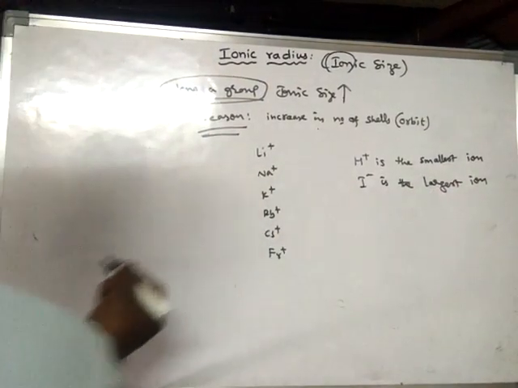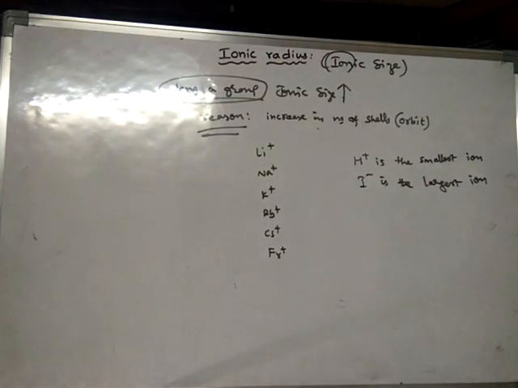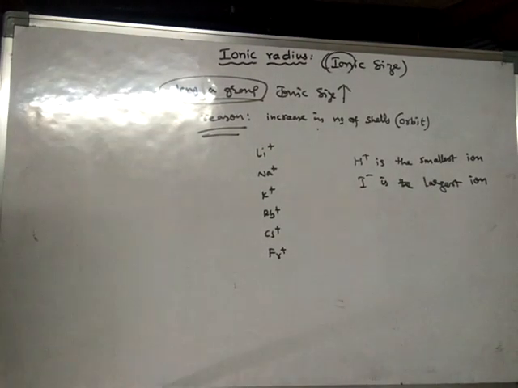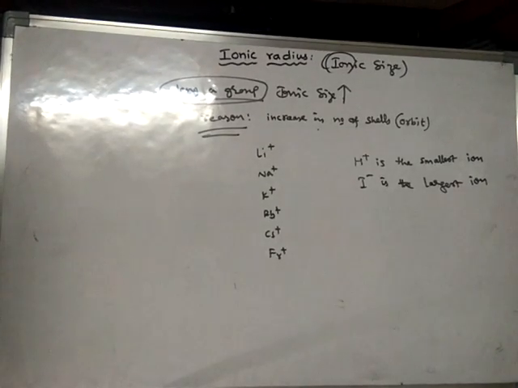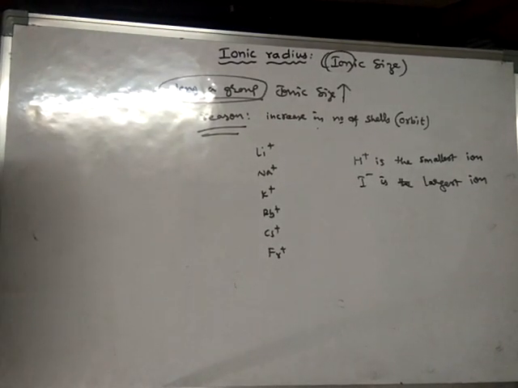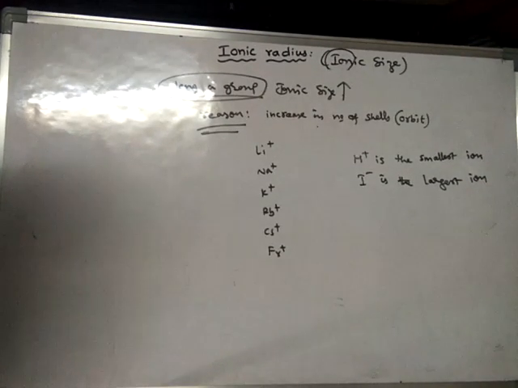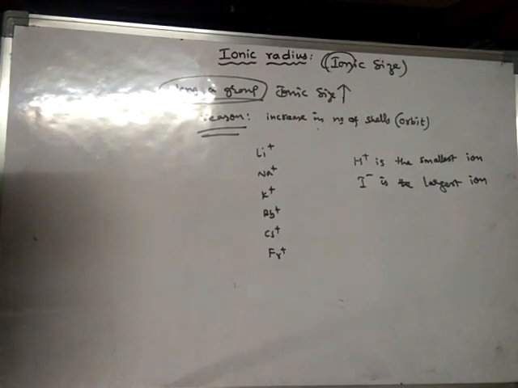So which ion is the smallest? H plus ion is the smallest ion out of all positive ions, and out of all negative ions, I minus ion is the largest ion, because negative ions will always be larger in size when compared to positive ions in general.